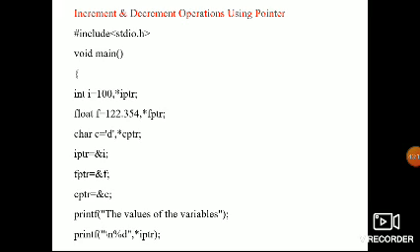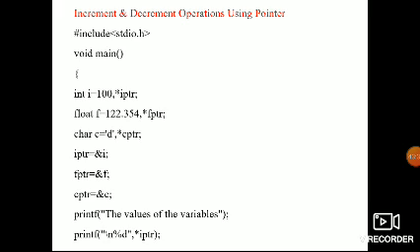So for increment and decrement operations using pointers, I wrote one program. In void main, int i is initialized to some value, and next the pointer is declared.